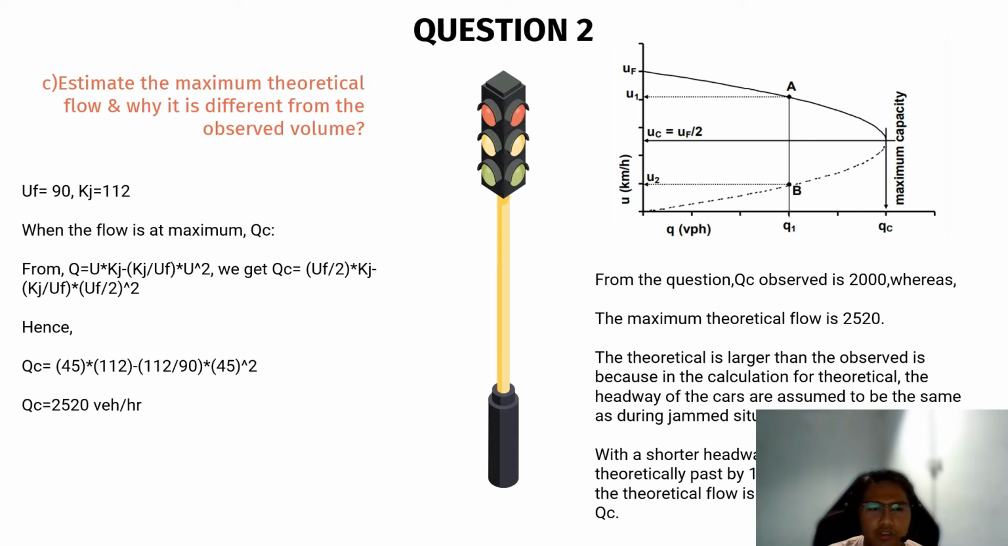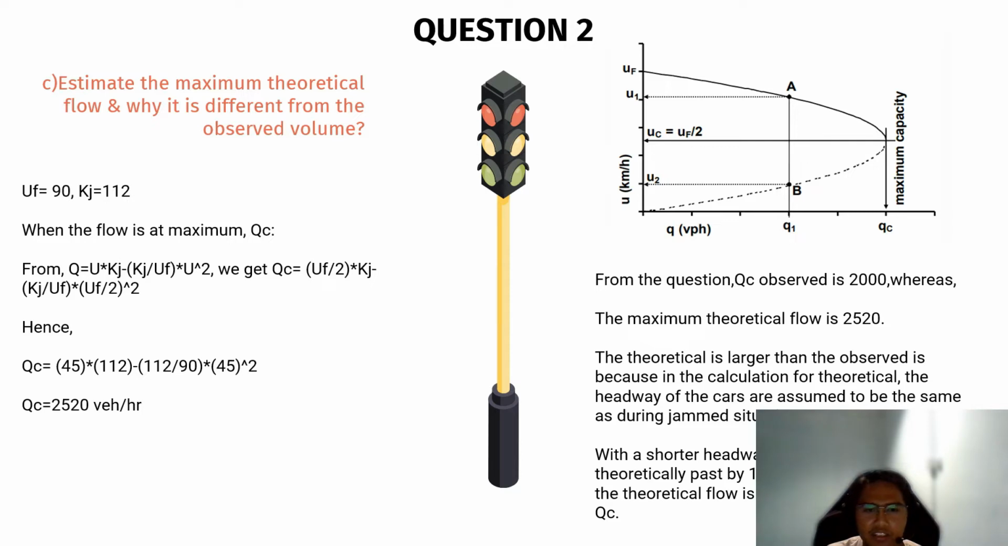Okay, next we will go to question C. Estimate the maximum theoretical flow and why it is different from the observed volume. So we need to use this equation, which is Q equals U multiplied by Kj minus Kj over Uf multiplied by U squared.